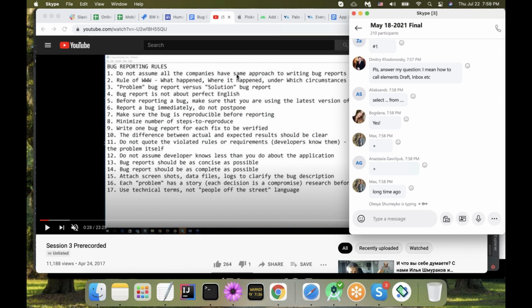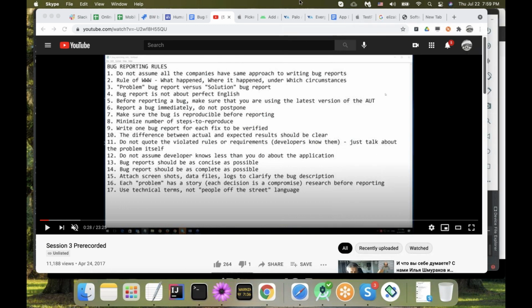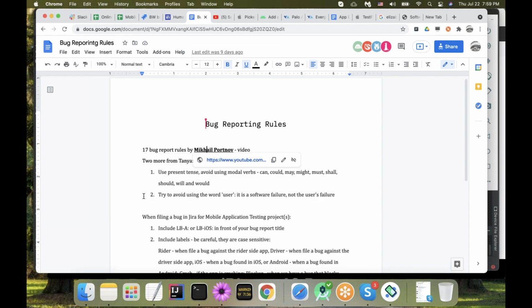And the most important rule here, of course, would be the first one I just mentioned about differences in project. The most important from my perspective would be the rule of 3 W's: what happened, where it happened, and under which circumstances. And then I have a couple more from myself.